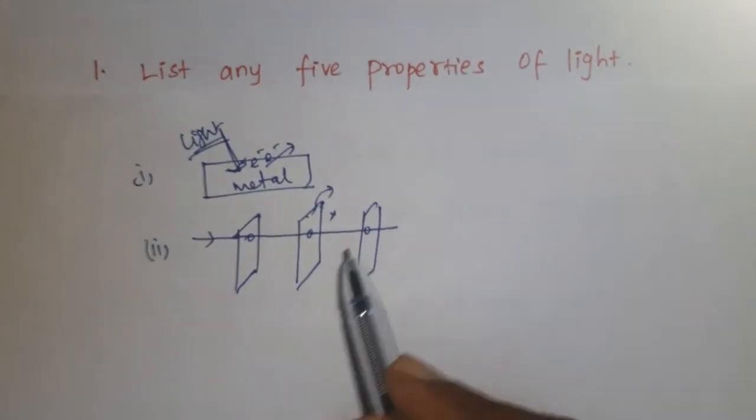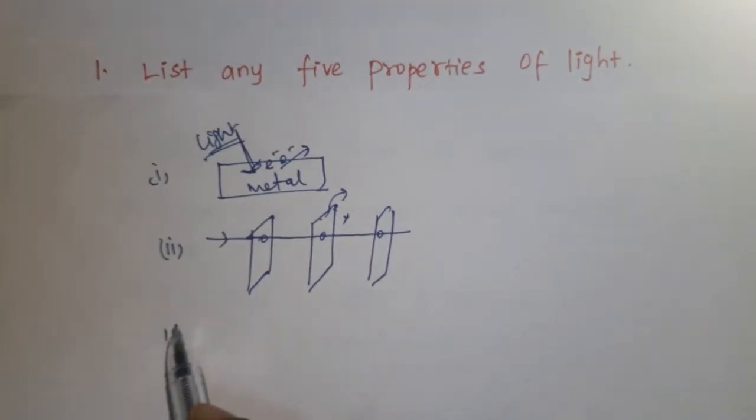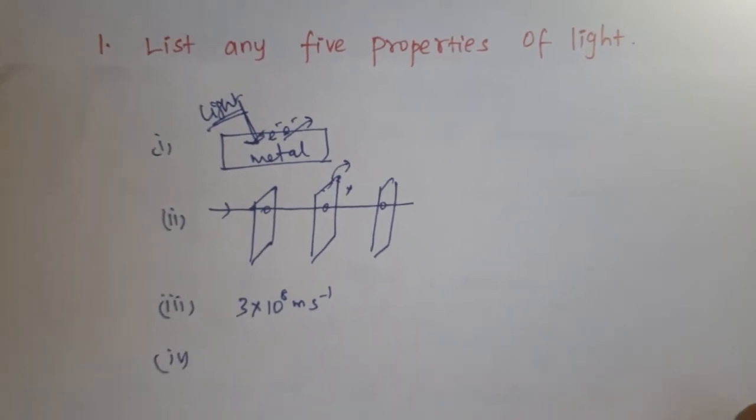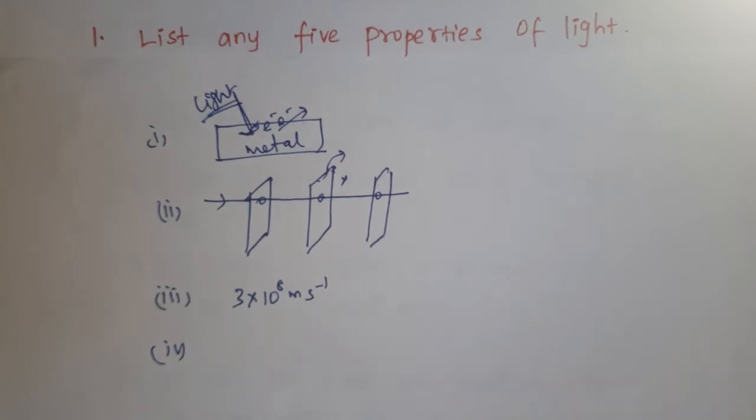Light is the fastest one. Fastest means it can travel with a velocity of 3 into 10 power 8 meter second power minus 1. Light can propagate in vacuum, so it does not require any medium for its propagation. For example, if sound wants to propagate, it needs some medium, then only sound can propagate. But light can propagate without a medium.